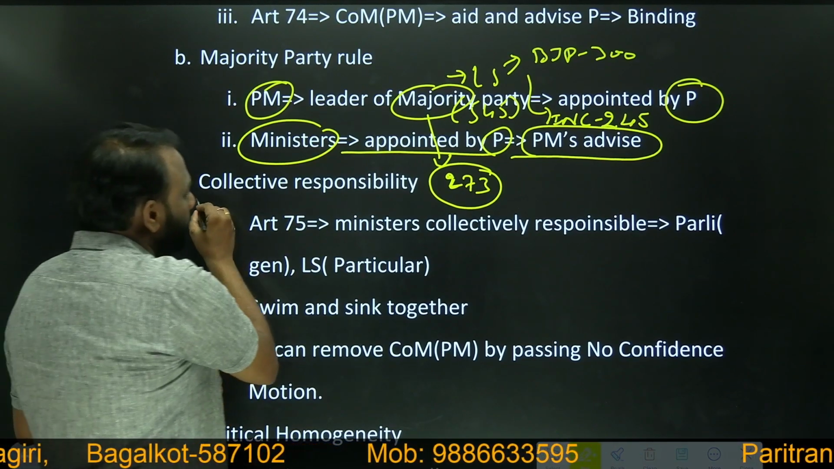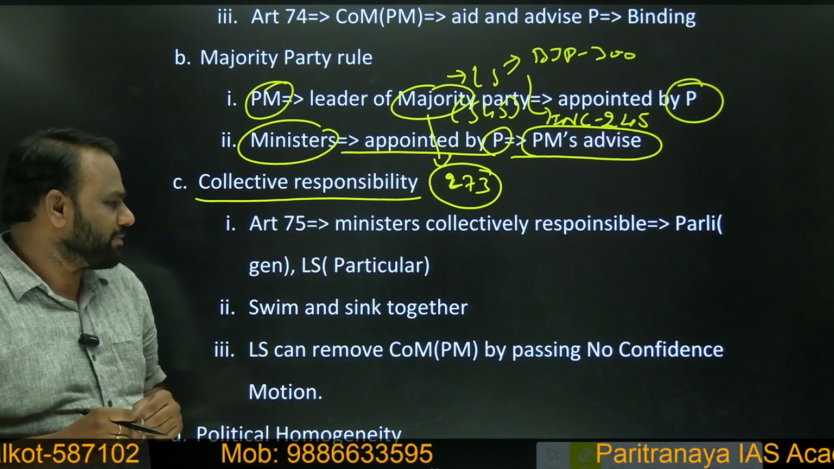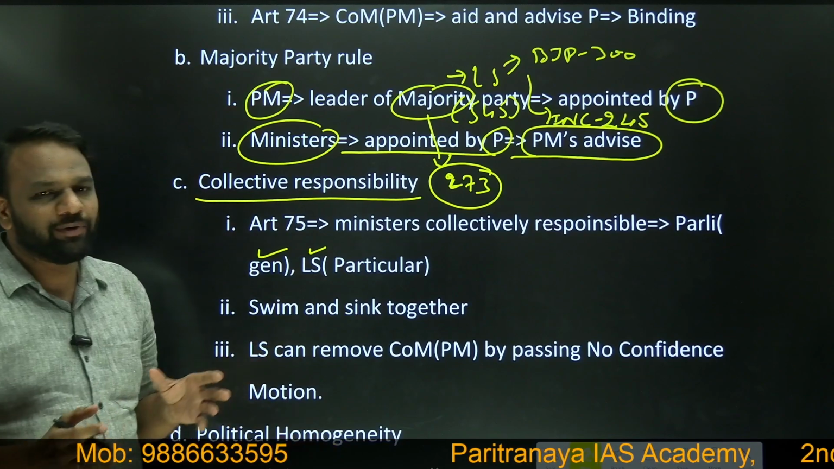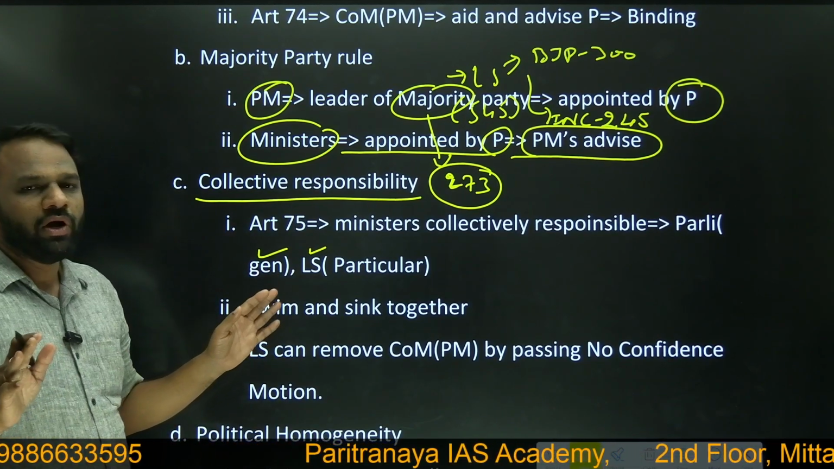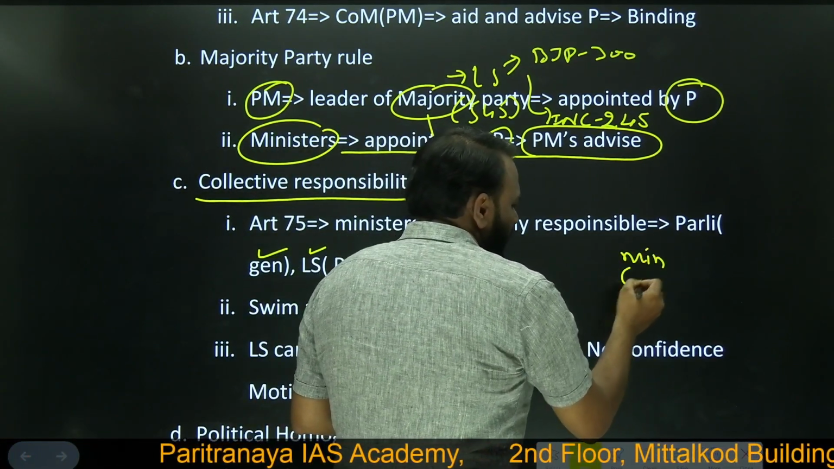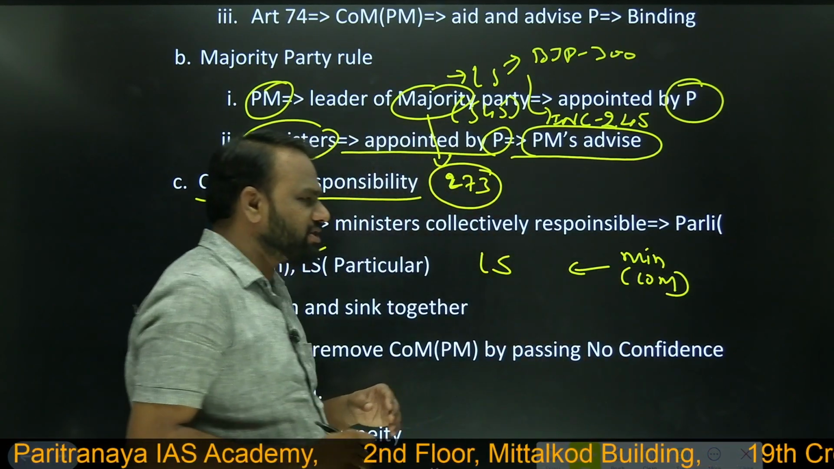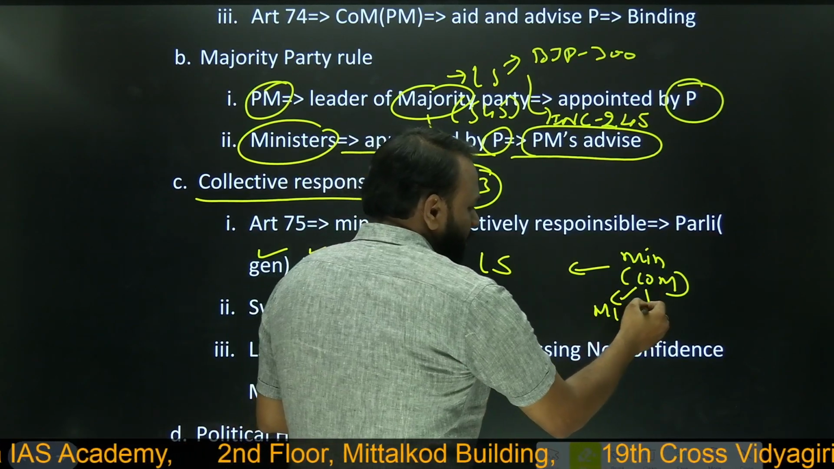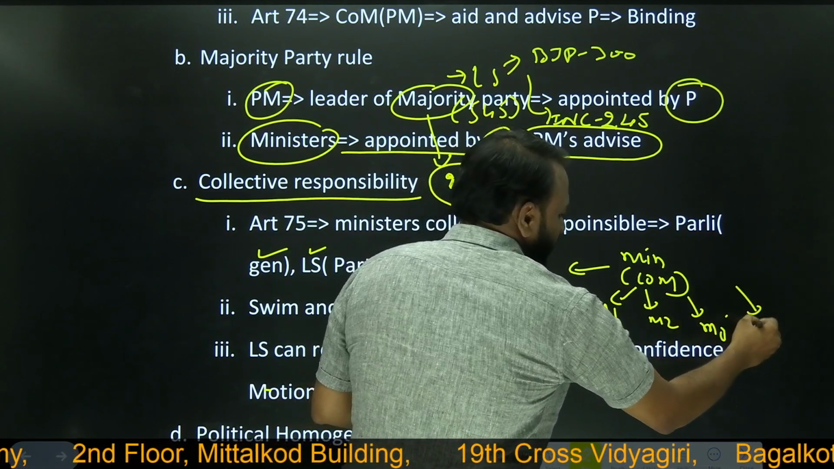Next, collective responsibility. Ministers are collectively responsible to Parliament in general and Lok Sabha in particular. You may get confused: what is this Parliament in general and Lok Sabha in particular? In order to avoid confusion, let us assume that the council of ministers is collectively responsible to Lok Sabha. What does it mean? When I say council of ministers, there are many ministers: Minister 1, Minister 2, Minister 3, and so on. Total 50 ministers.